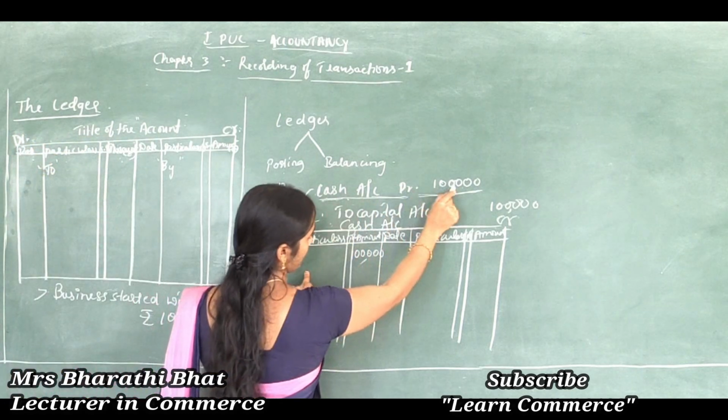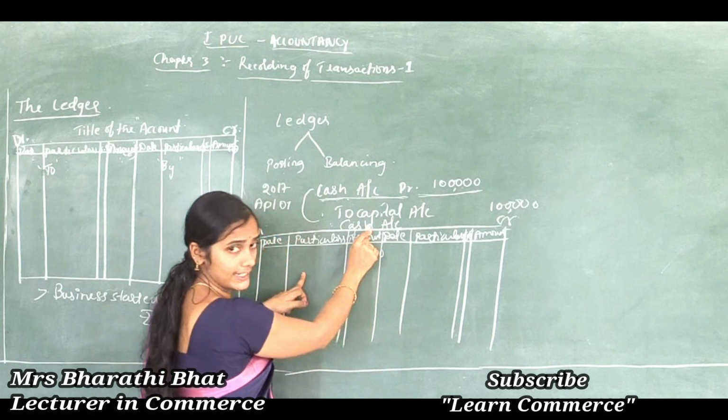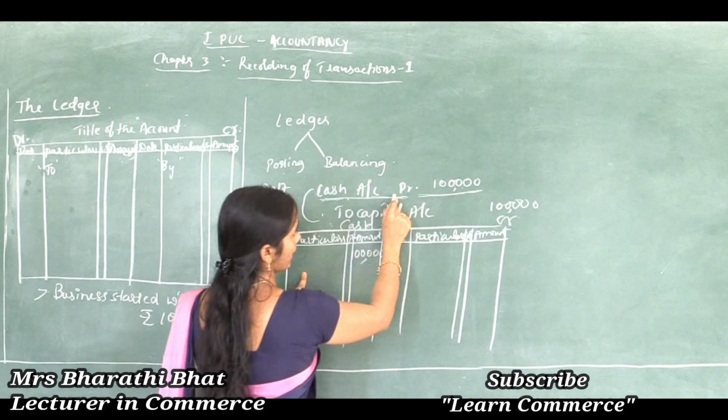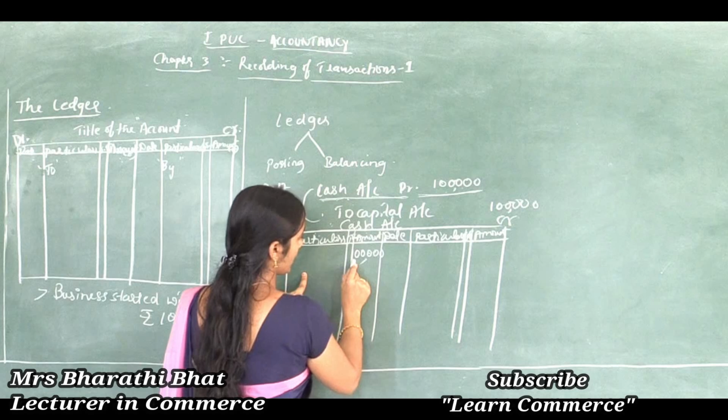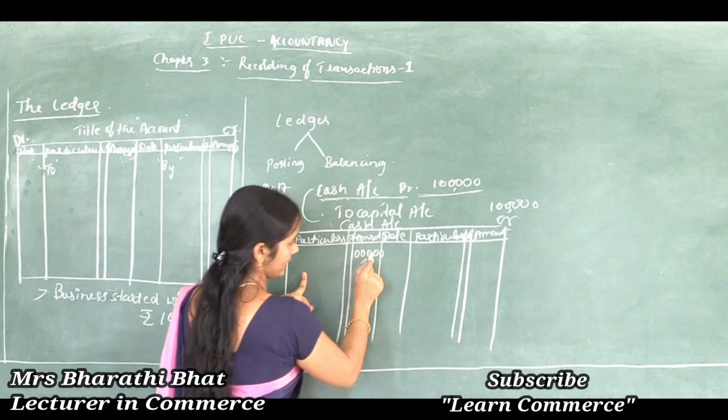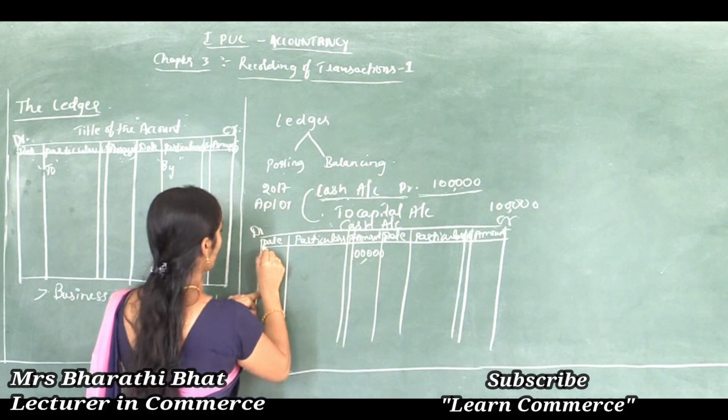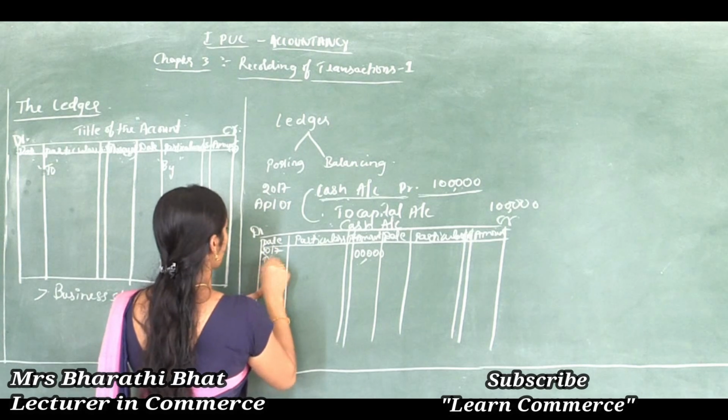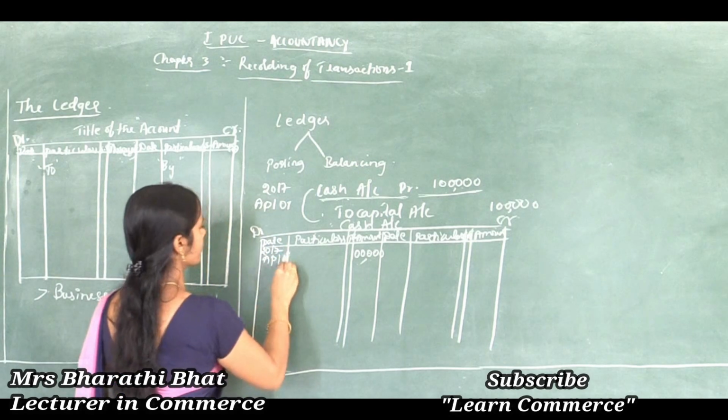Okay, let's see. Cash account debited 1 lakh. We are preparing the cash account here. So according to this transaction we recorded like this: cash account debited 1 lakh. Okay, mention the date, 2017 April 1st.